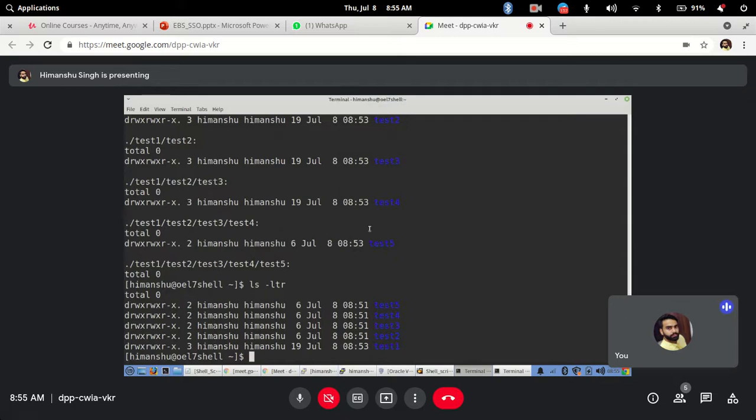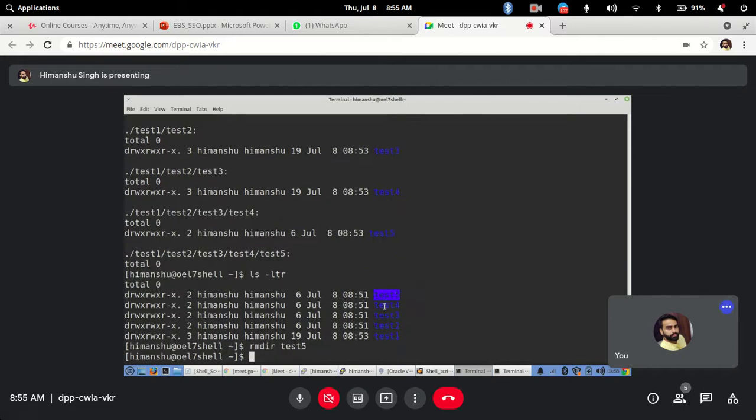Earlier we used mkdir to make a directory, same way rmdir to remove a directory, and hit space, and next I will paste test5 with shift insert. Okay, so now if I hit enter, the command gave me nothing on screen,